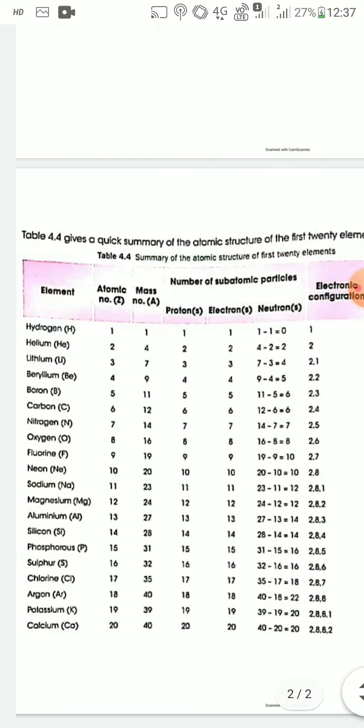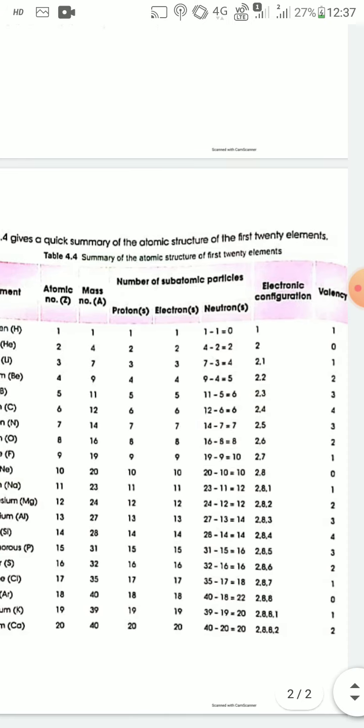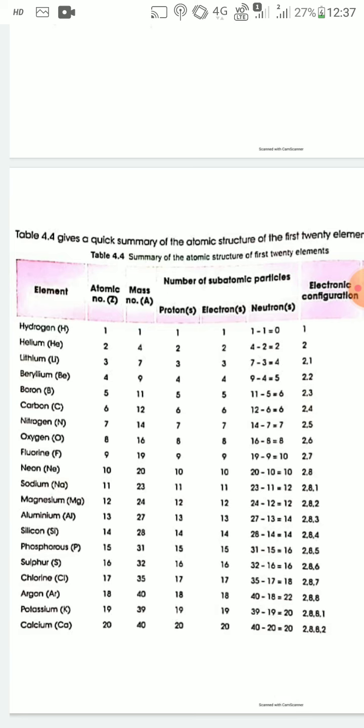Now in this table, valency of some elements are given. First, names of elements are given, and their atomic number, atomic mass, electronic configuration and valency. So first, hydrogen: atomic number is 1 and mass number is also 1.